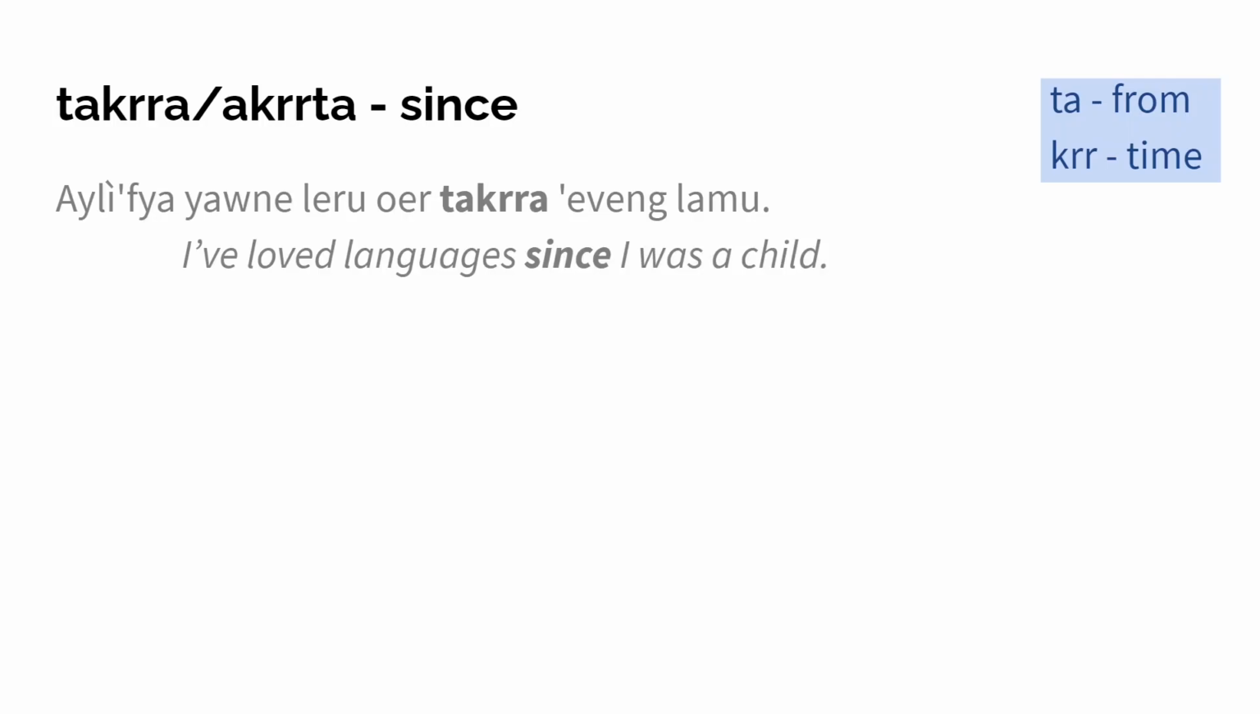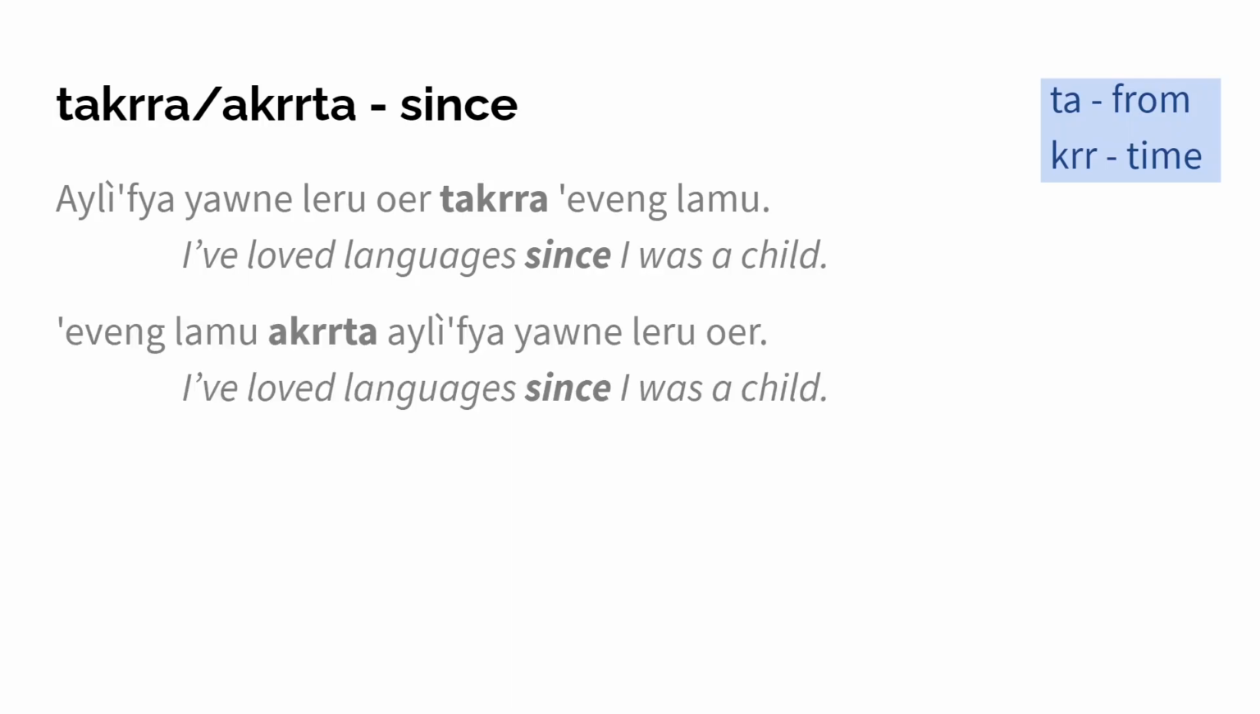Let's look next at takrra or akrrta, since. This one comes from ta, from, and krr, time. Ailifja jaunu leru weru takrra evenglamu. I've loved languages since I was a child. And if you now want to use akrrta instead, again we just have to switch it around a bit. Evenglamu akrrta, ailifja jaunu leru weru. So, I was a child from that time on. Languages were beloved to me.